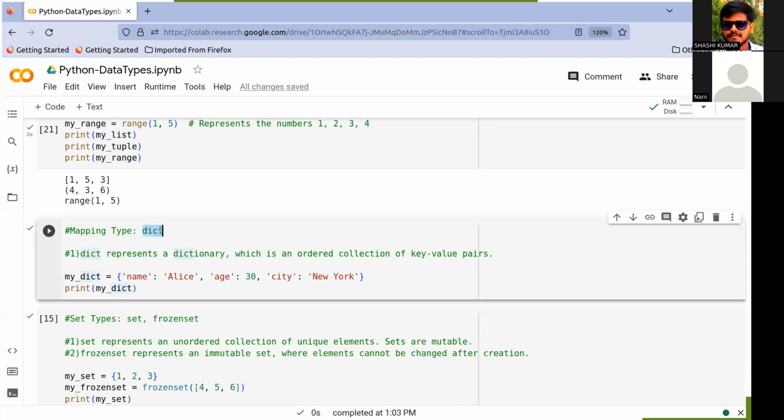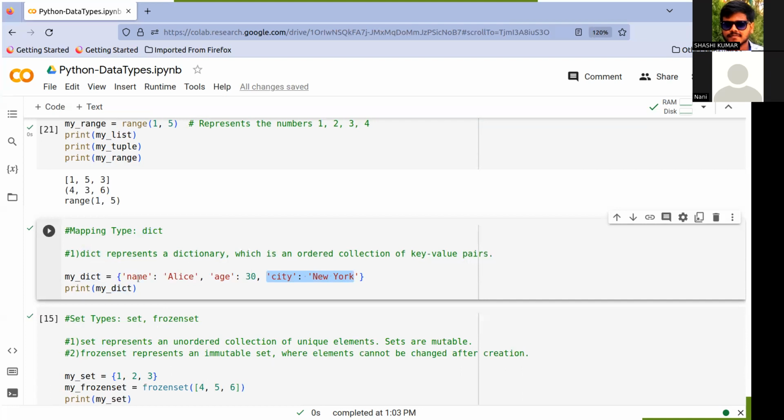The mapping type is dict. Here, it is represented like this in the dictionary. We have key-value pairs. Dict represents a dictionary, and the left side is the key and the right side is the value. Key and value, key and value, those are the key-value pairs.